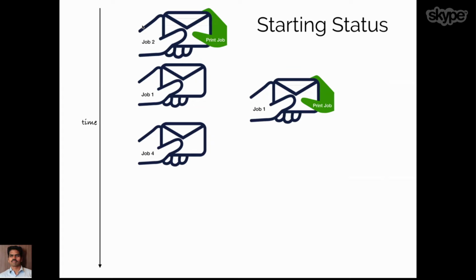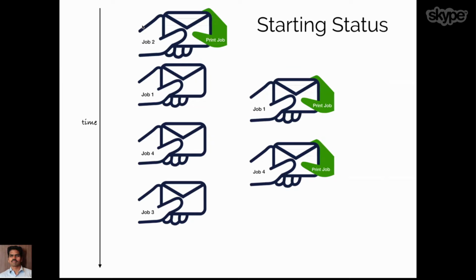Meanwhile, job 4 and job 3 have started, and after job 1, the print job picks the message from job 4 and prints it, and does the same for job 3. So that is with respect to the starting status. For completion, we have the liberty now, since all the jobs are going to complete in different time spans.